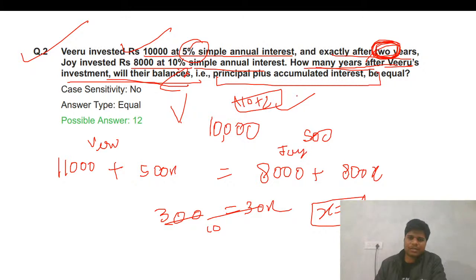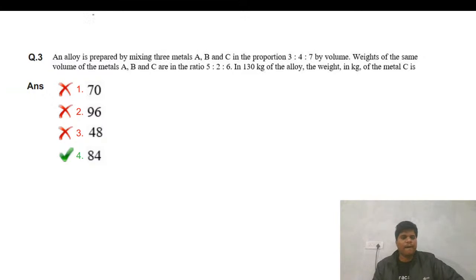So generally this mistake can happen in the exam, that you mark 10 as the answer. As options are not there, in this type of question this mistake can happen. You can mark 10 just to be sure. When you're solving the question, after solving, when you're getting the answer, just check once what the question is asking. This way you can save your marks there. Try to follow this technique. It will hardly take 2-3 seconds, but it can ensure your marks. Fine. Let's come to the next one.